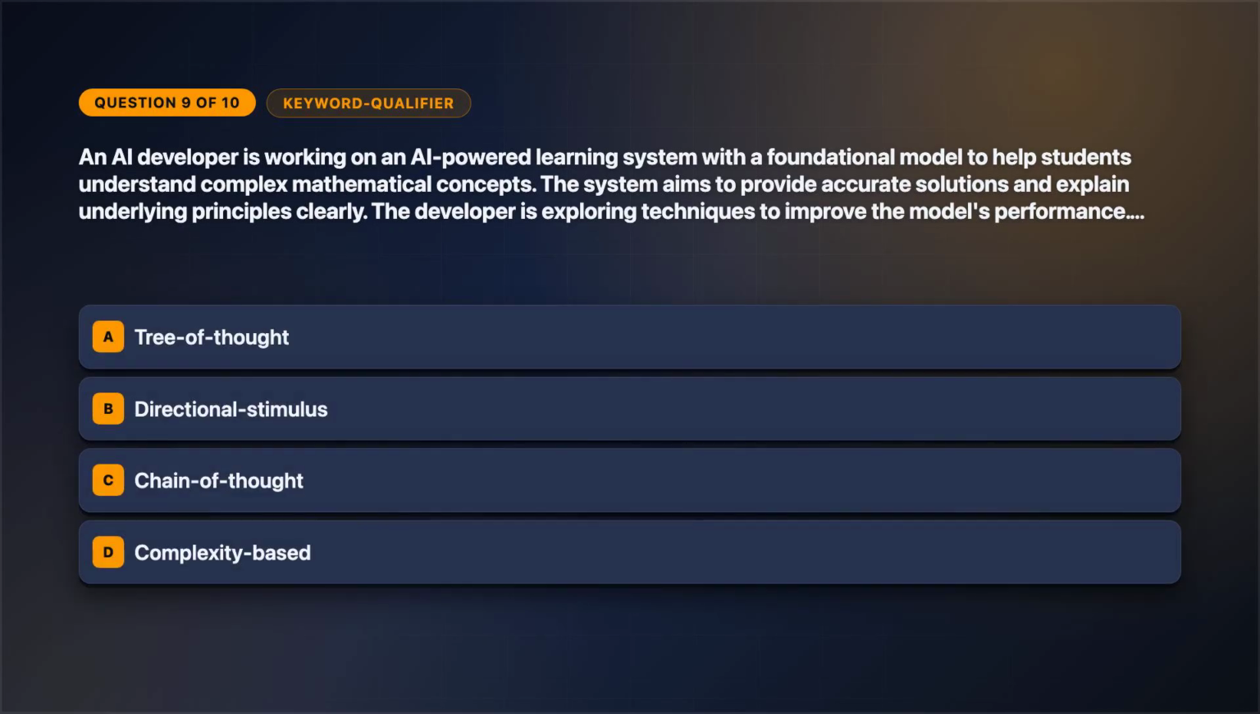Time for another one. Question 9. Do not skim the condition. An AI developer is working on an AI-powered learning system with a foundational model to help students understand complex mathematical concepts. The system aims to provide accurate solutions and explain underlying principles clearly. The developer is exploring techniques to improve the model's performance. Which prompt engineering technique will most enhance the foundational model's ability to provide step-by-step explanations for complex mathematical concepts? Select one answer. Review the answer choices on screen.